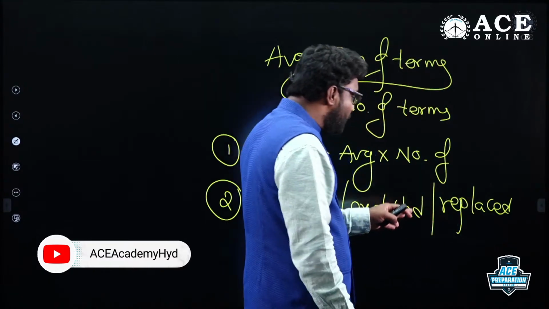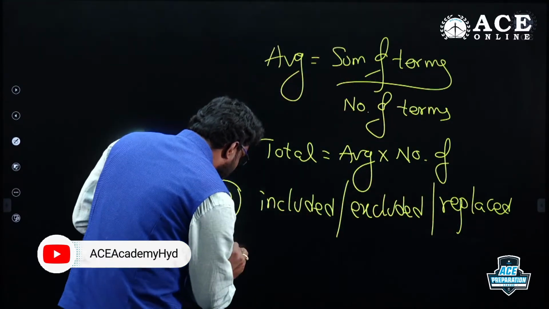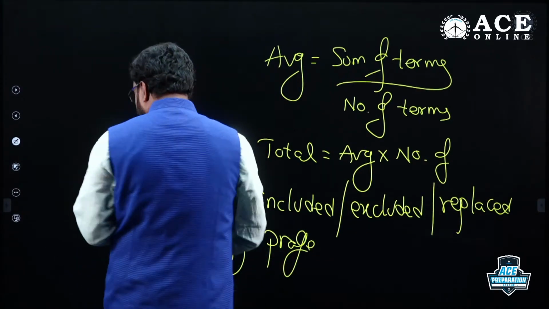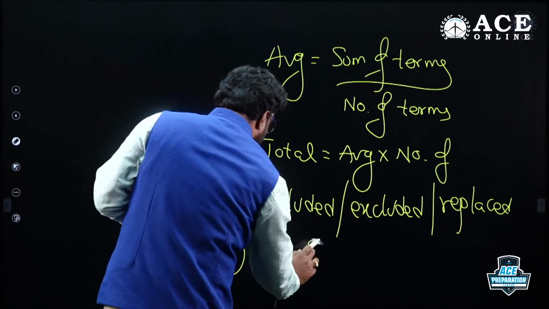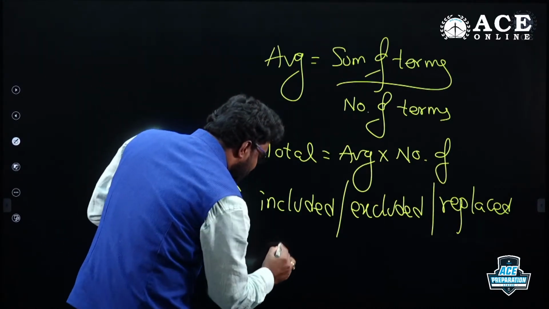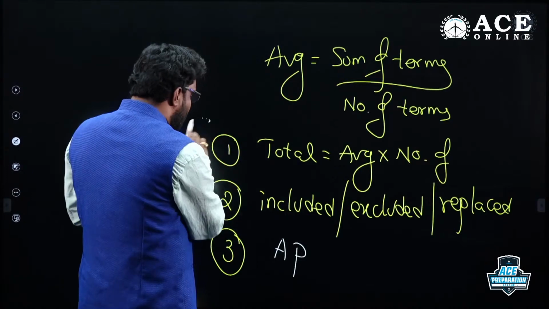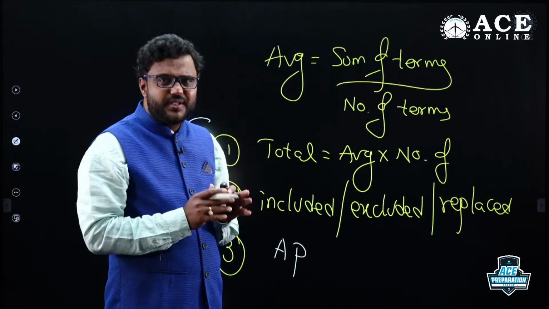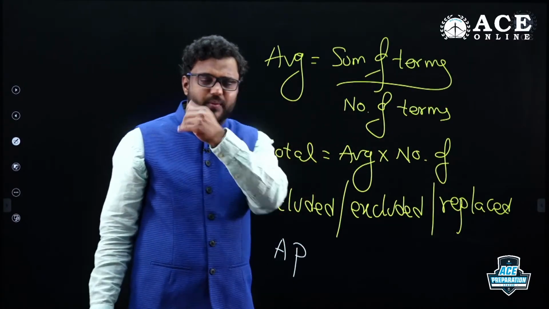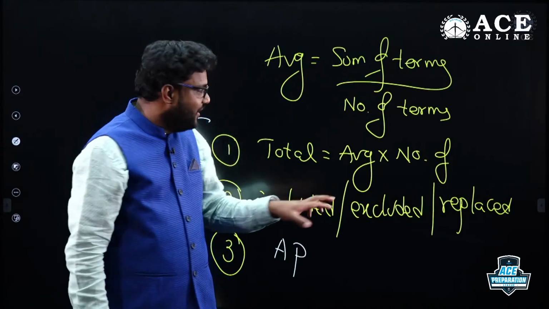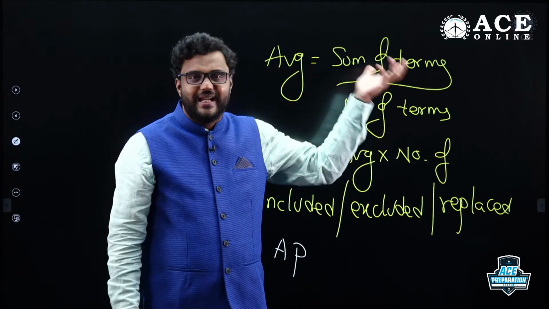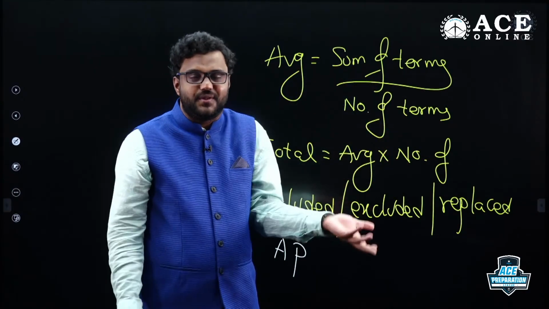And yeah, included, excluded or replaced. And yes, related to progressions also they can ask you. If terms are in AP, arithmetic progression, how to find the average for that? They can ask questions related to arithmetic progression, the average of that. These are all concepts you need to focus on more. Most of the questions are related to total equals average into number of terms. You can see in GATE 2022 also, 2 to 3 questions were given, and all can be solved with this simple point. Sum or total equals average into number of terms or number of days, depending on the given criteria or parameters, right?